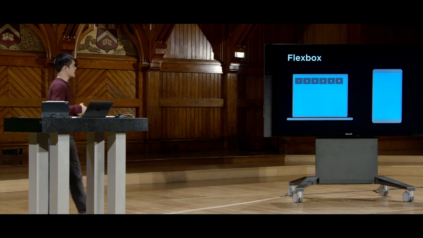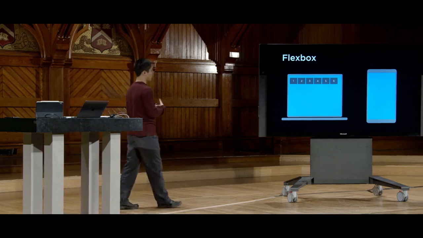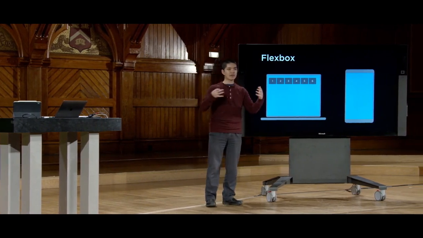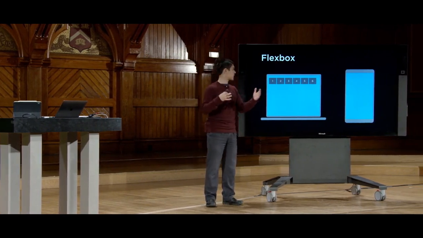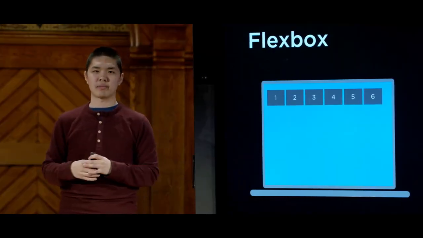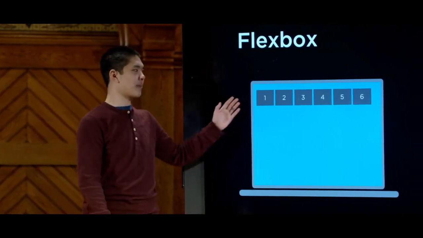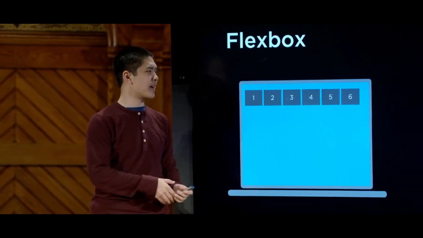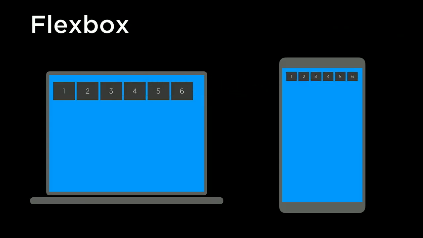And one of the tools built into the latest version of CSS is something called Flexbox. And Flexbox is quite helpful if we have multiple elements that we're all trying to display on the same page at the same time that might overflow if we're not careful about how we do responsive design. If we're really not careful, let's imagine I have 6 elements that show up on my computer's monitor. When you translate that to a mobile screen, you can imagine they might all shrink down so that they're barely visible, something like this. This is probably not what we want if we're trying to design a mobile responsive page, for example. So you might imagine, how can we do a little bit better?